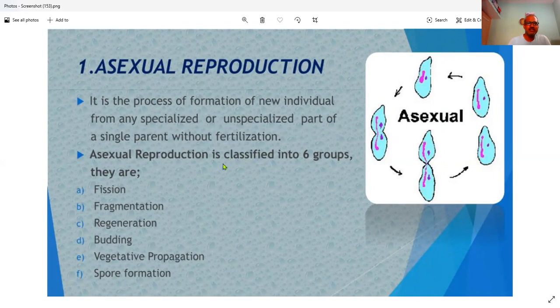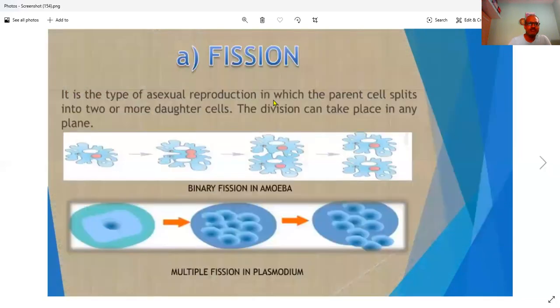So there are 6 groups of asexual reproduction, and one by one we will discuss them. First is fission, so we go into the detail of fission. Fission means separating. Here you can see binary fission in amoeba. This is a single-cell amoeba. It divides into 2. Gradually it is divided, then again it divides, and finally it is divided. Binary means 2, so here the cell is divided into 2 new cells. That is called binary fission.